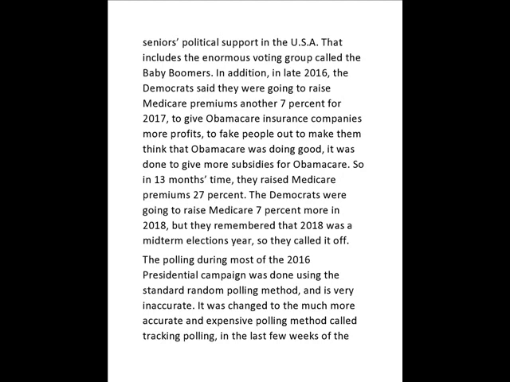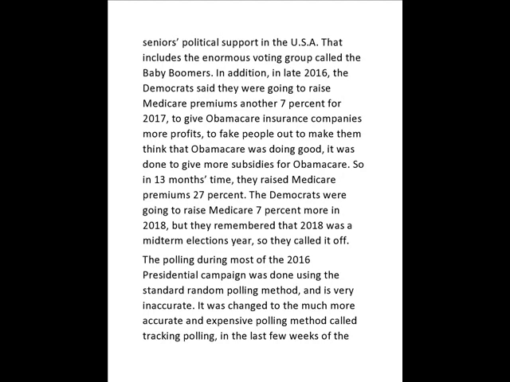In addition, in late 2016, the Democrats said they were going to raise Medicare premiums another 7% for 2017 to give Obamacare insurance companies more profits, to fake people out, to make them think that Obamacare was doing good. It was done to give more subsidies for Obamacare. So in 13 months' time, they raised Medicare premiums 27%. The Democrats were going to raise Medicare 7% more in 2018, but they remembered that 2018 was a midterm elections year, so they called it off.